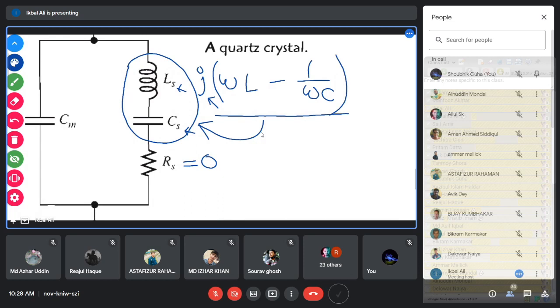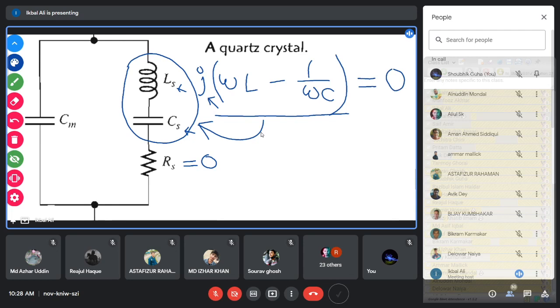We assume that this RS equals 0. Then when series resonance occurs, the impedance will be minimum, that means this will become 0.